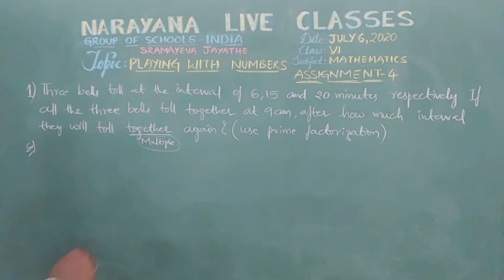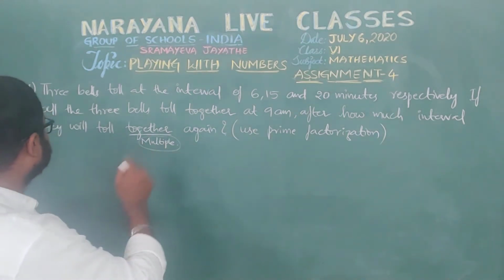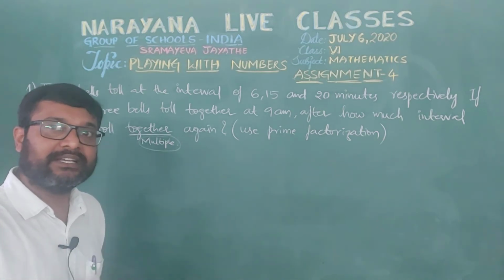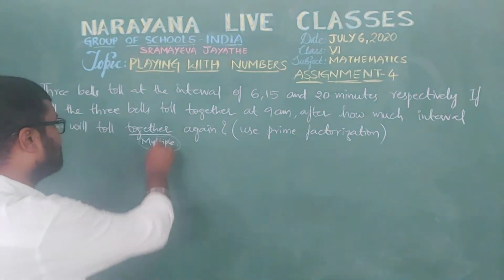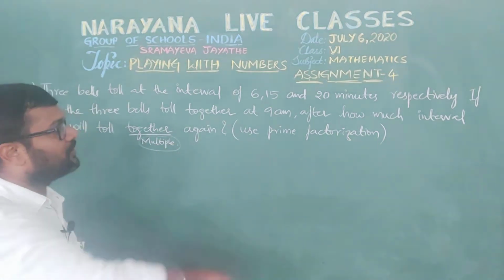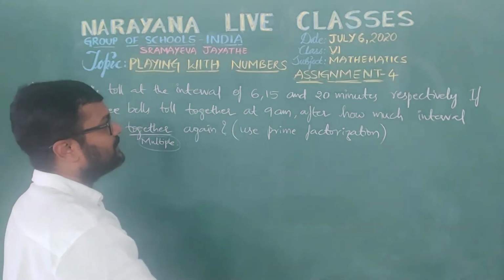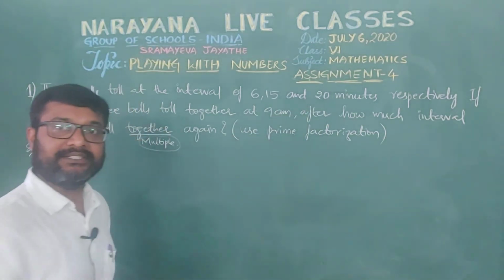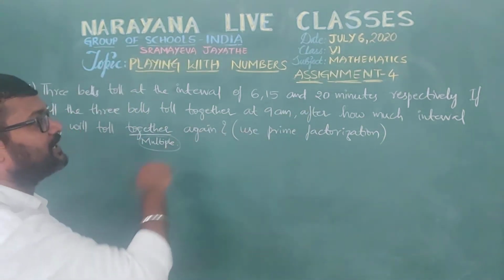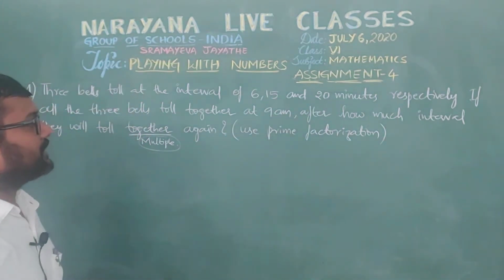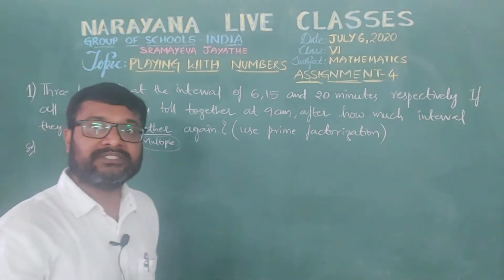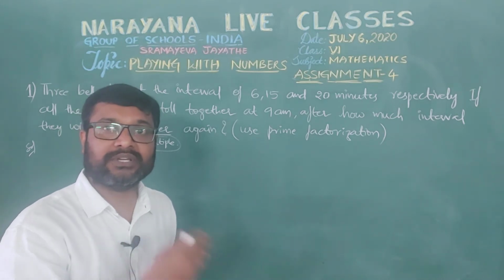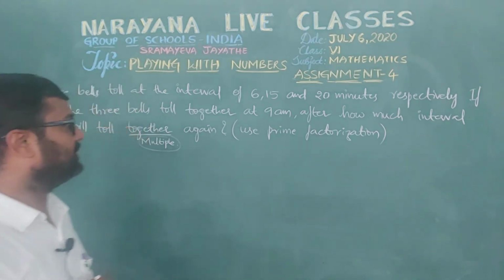So now, how much interval they will toll together again, what do we need to use here? LCM. Together means multiple, isn't it? So we need to find the LCM of 6, 15 and 20 minutes. Then we will get the time, means how much interval it takes for the 3 bells to toll together.